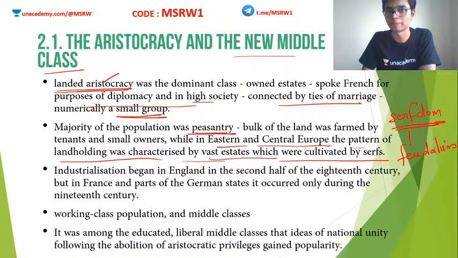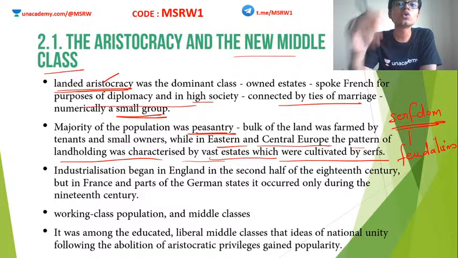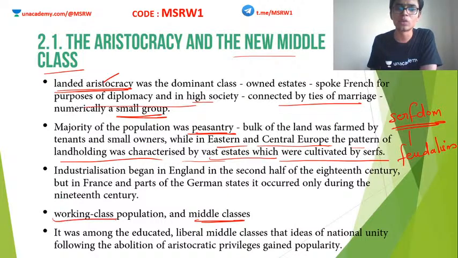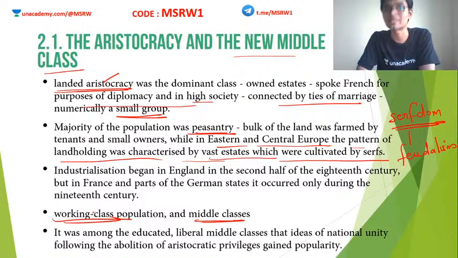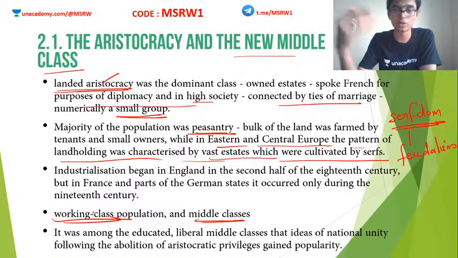But when industrialization happened gradually in other parts of Europe also, a new class of people started emerging. This class of people is known as the middle class, also known as the working class. I told you earlier we had the aristocracy and then we had the poor people or the peasants. But when industrialization happened, more and more peasants started working in industries. They started making money. So their quality of life increased a bit compared to what it was.